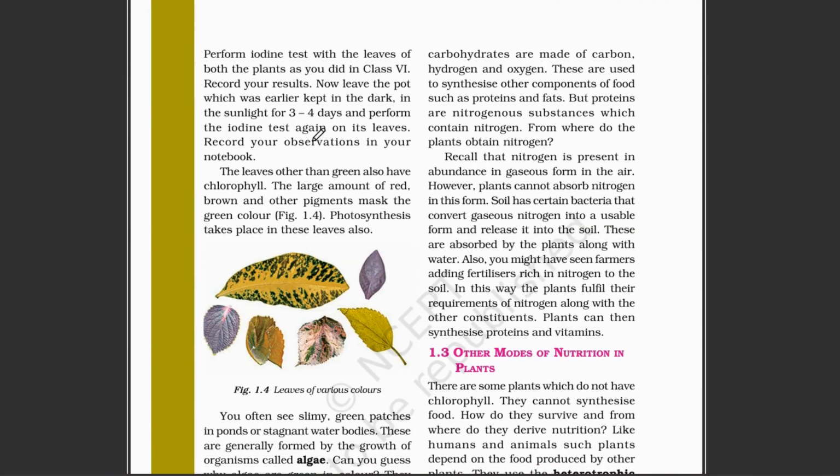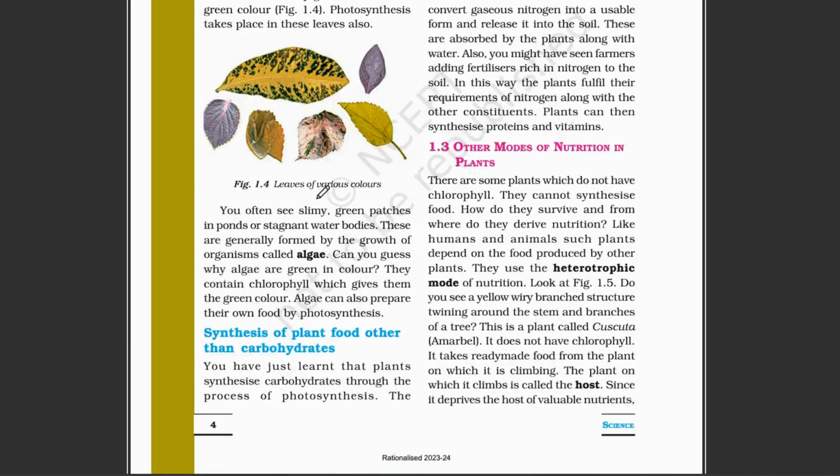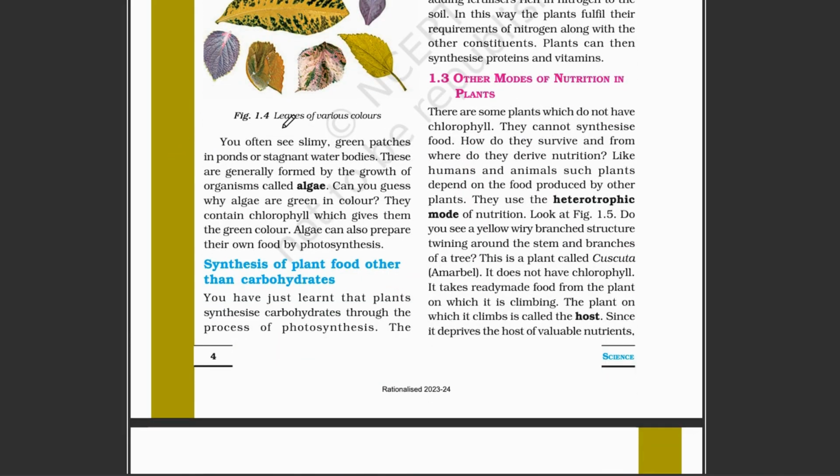Now, here is a class sixth experiment. You should perform it. You may try this experiment. Now we can see that near the plants, near the ponds, there is something greenish. And in the rainy season, you can see on the boundary of your houses or on the roof, there is something green in color. This green color is called algae.